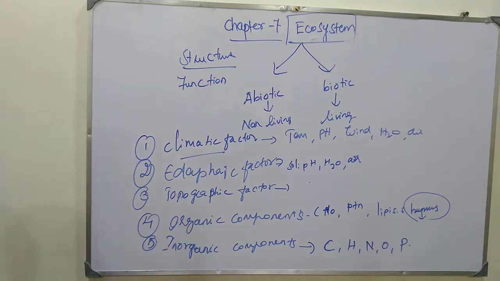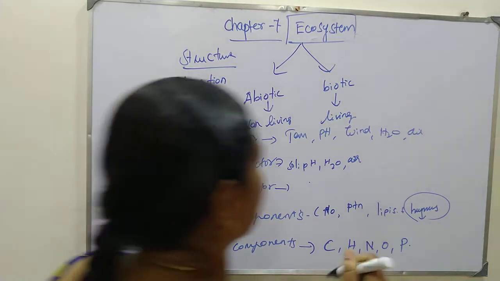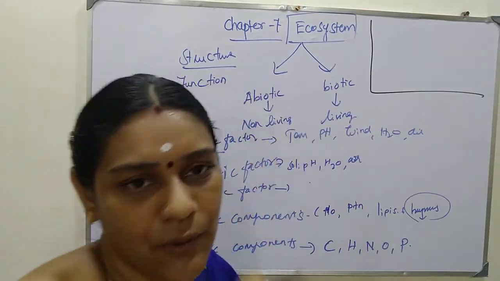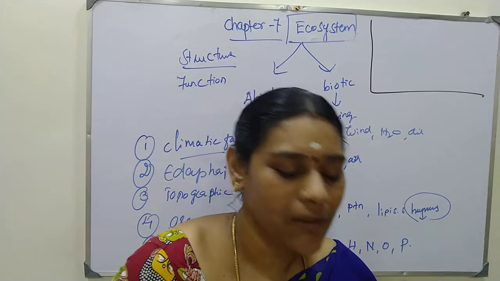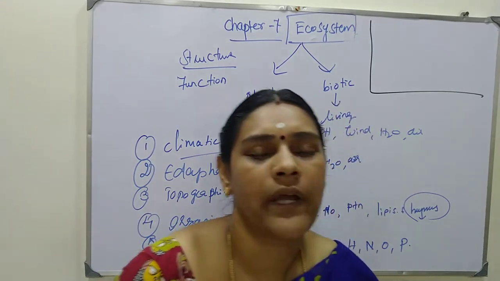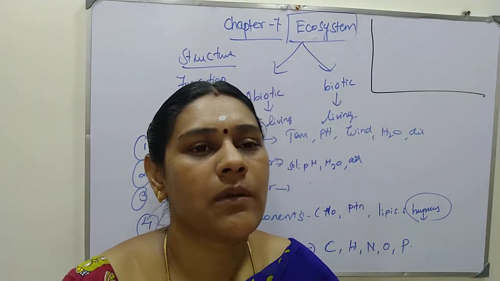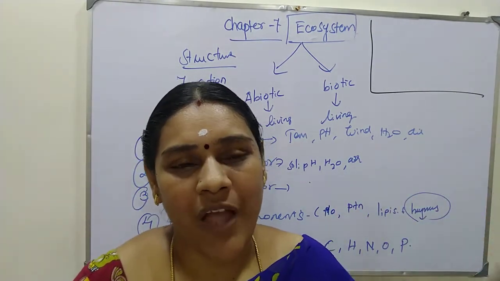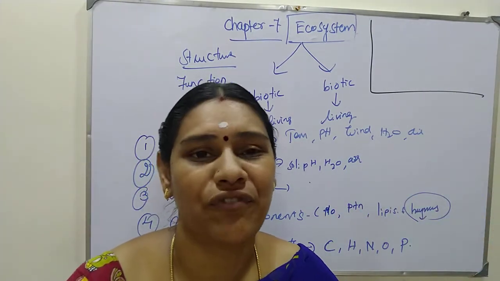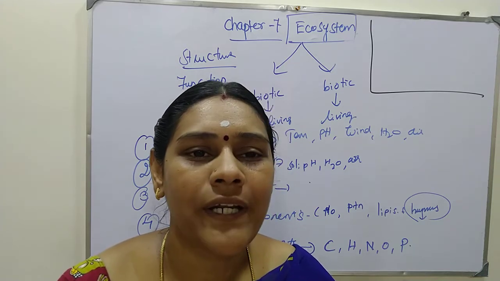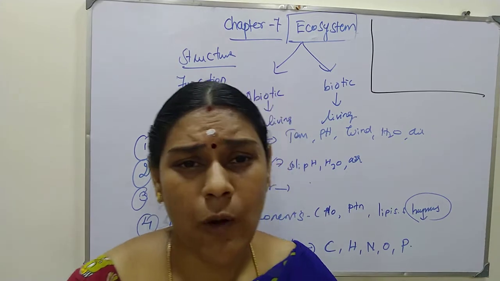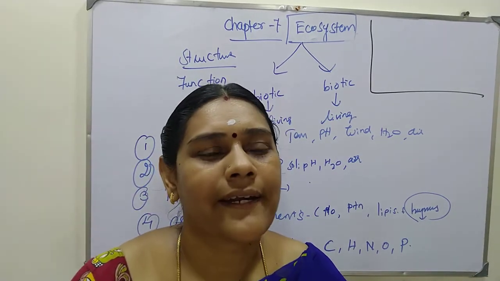Example, in a particular ecosystem, any type of ecosystem, like a water body. A water body is the aquatic environment consisting of fishes, aquatic plants, aquatic animals like frogs, crocodiles, small fishes, big fishes and crabs, everything.